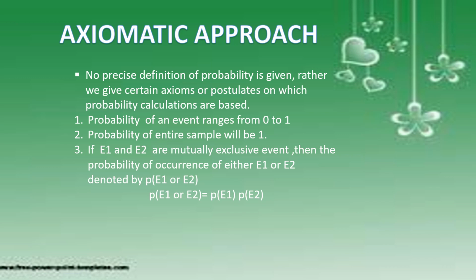And suppose E1 and E2 are mutually exclusive events. What is a mutually exclusive event? Events which do not take place at the same time are mutually exclusive events. Then how would you calculate the probability of either E1 or E2? Here there is a formula: the probability of E1 or E2 is equal to the probability of E1 plus the probability of E2. So based on certain equations, we are calculating probability. That is the axiomatic approach to probability.